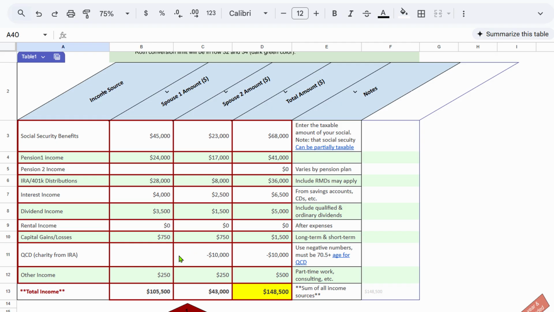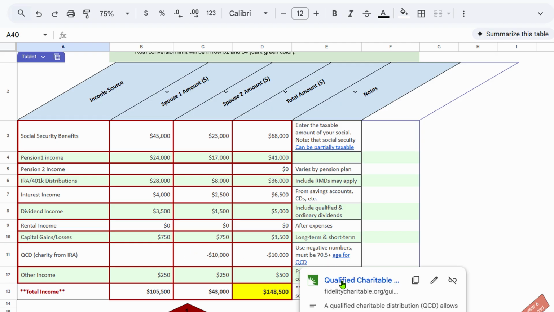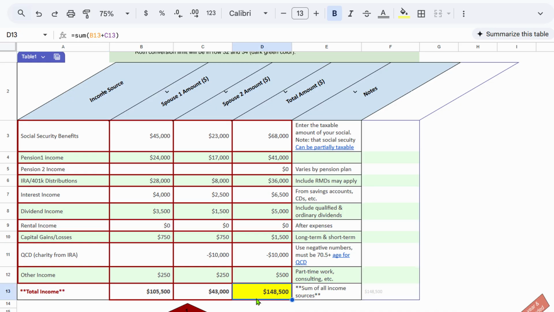short-term. Now, if you're over 70 and a half, you are eligible for a qualified charitable distribution, QCDs. If you want more information on that, just click on this link. And if you take that, you could then subtract that from your total income. And then you add that all up, and here is your income down here. So for this example, we have an income of $148,000.